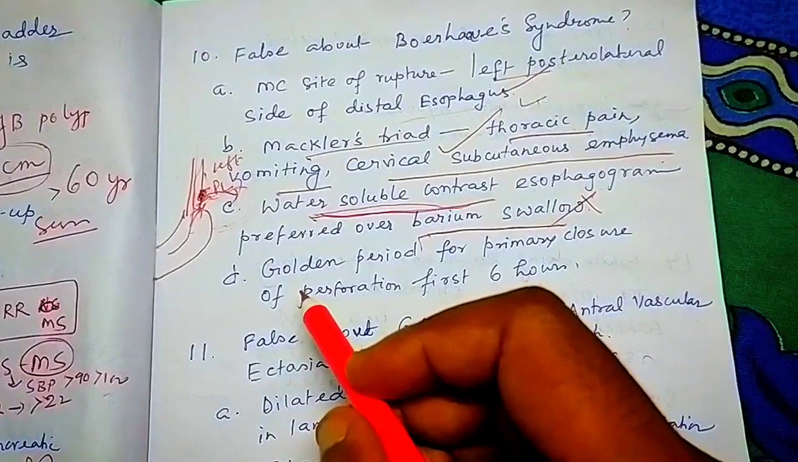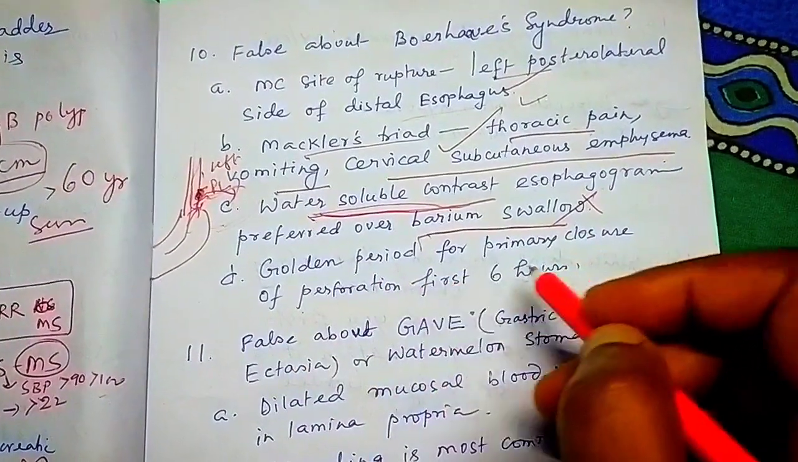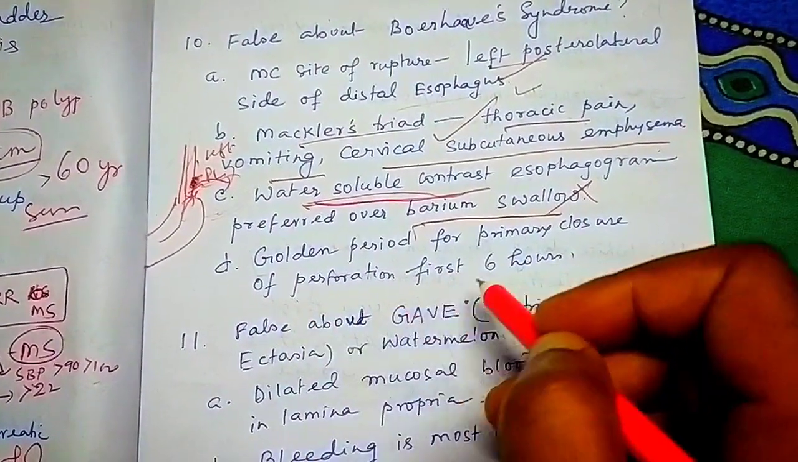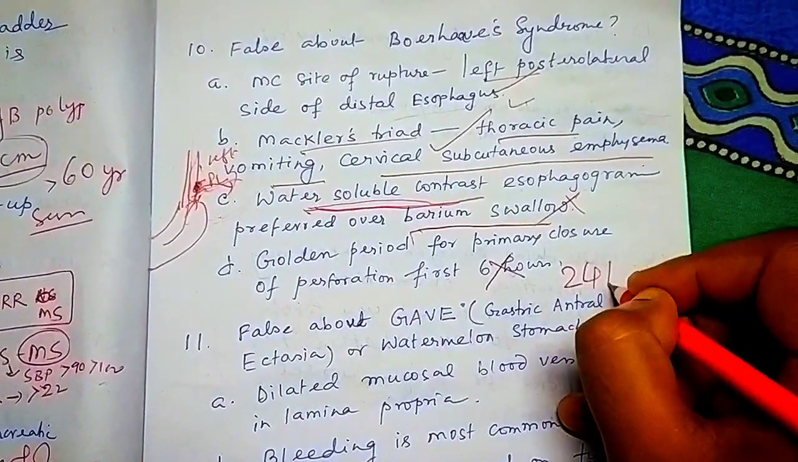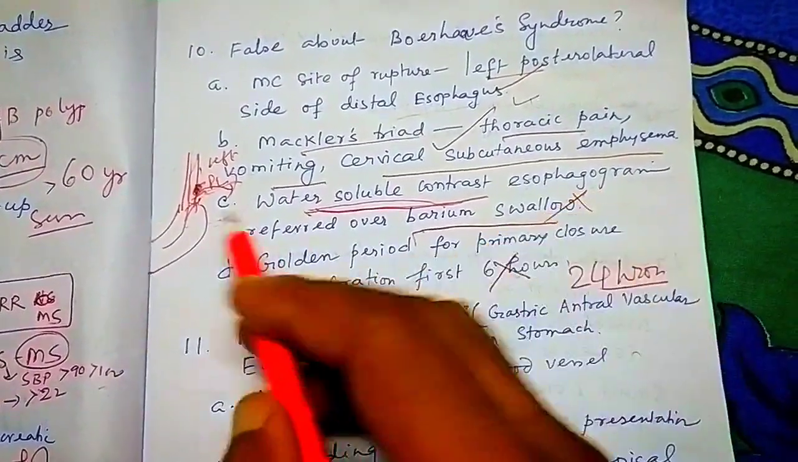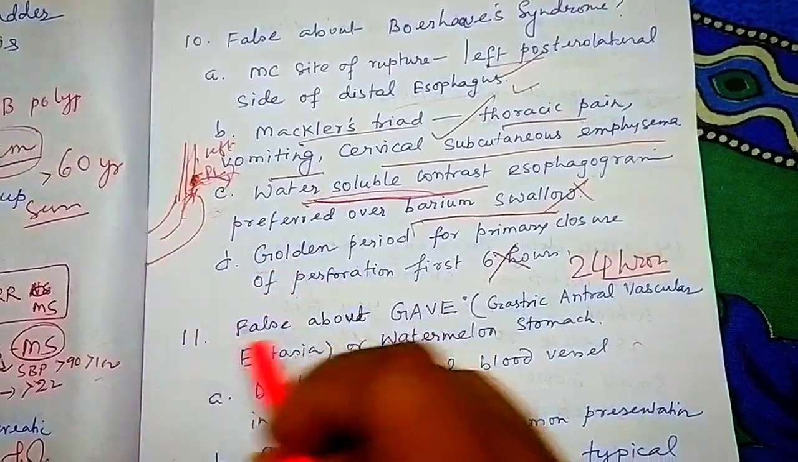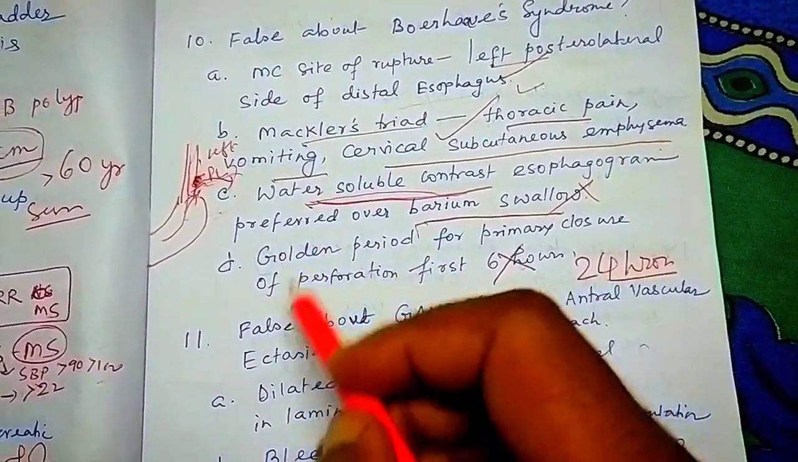Correct. Next question. Golden period for primary closure of the perforation is first 6 hours. Wrong. First 24 hours. So within 24 hours we have to repair this perforation. That is the golden period.